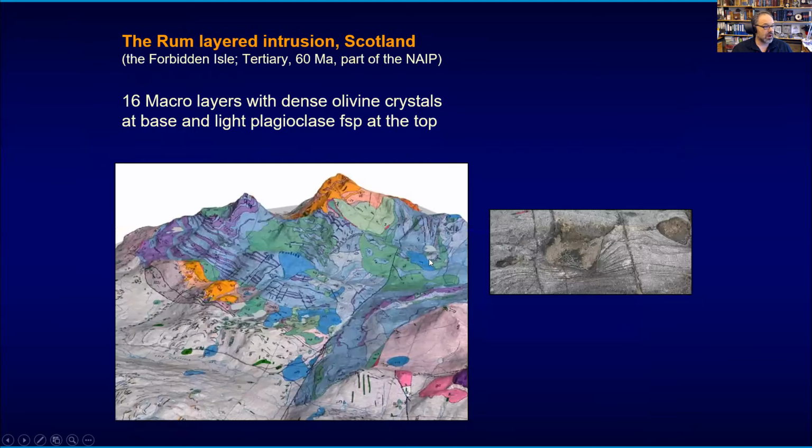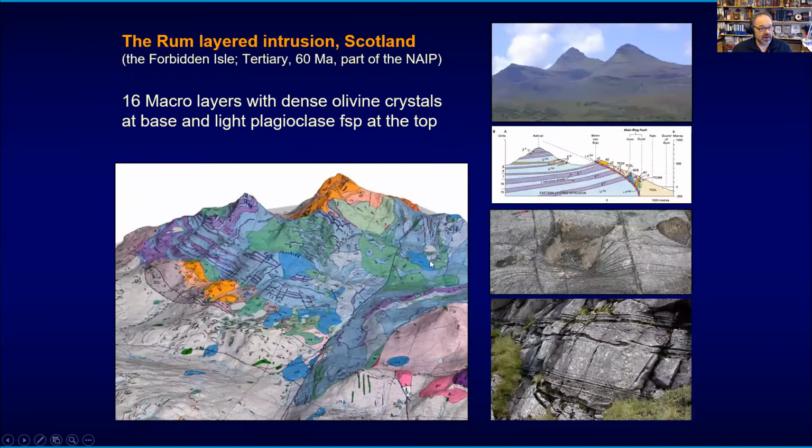And if we look at this in detail, we'll see that this is effectively a magmatic sediment. This is material that was deposited at the base of a reservoir. Here we see the geological map, and we see the margin of the igneous complex here. Here's the old magma reservoir, and here are these layers dipping towards the center of this plutonic situation.